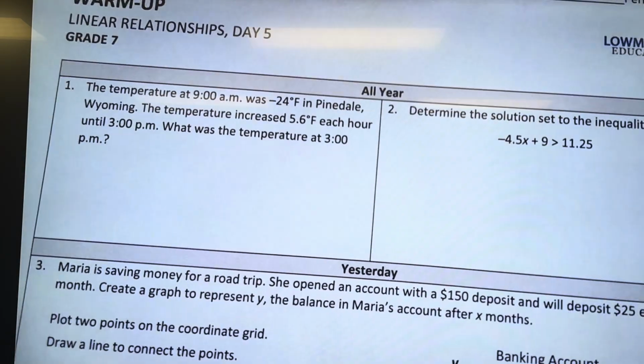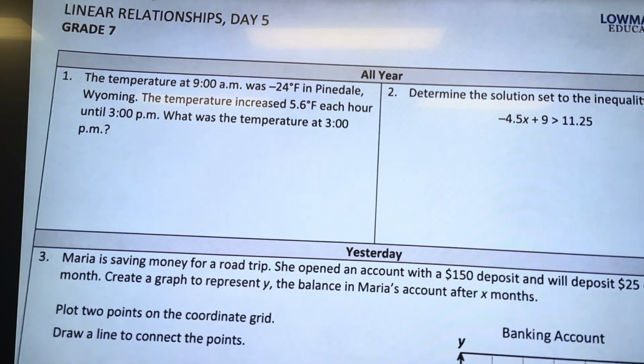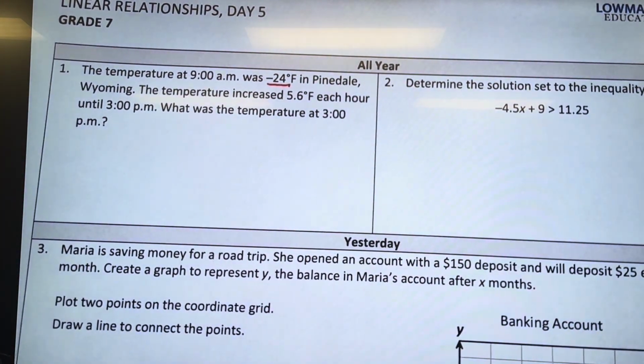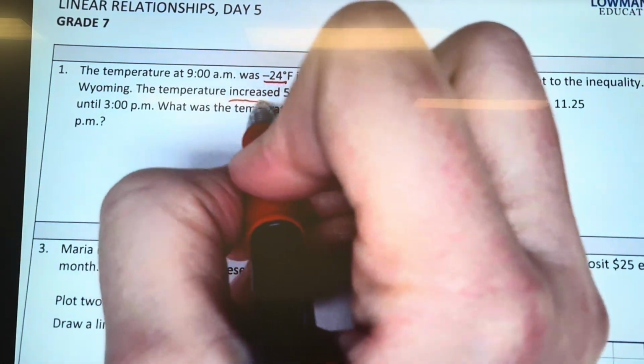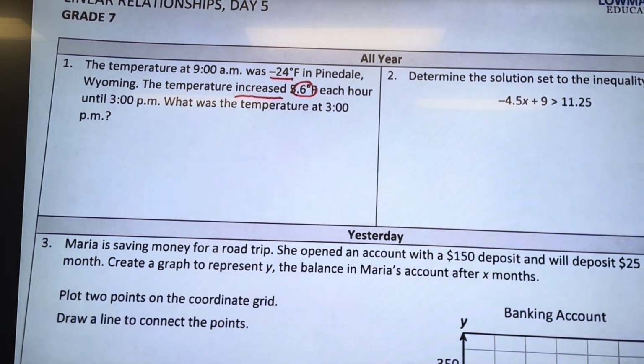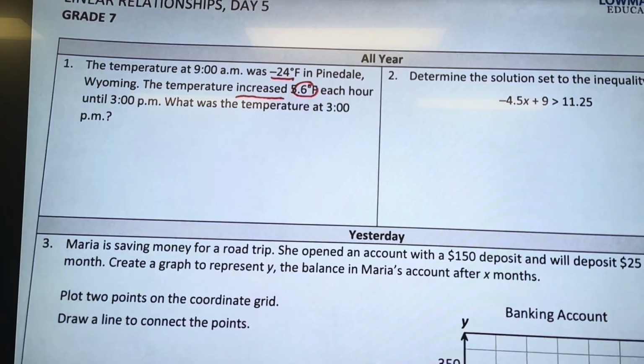Okay, number 1. The temperature at 9 a.m. was negative 24 degrees in Pinedale, Wyoming. The temperature increased 5.6 degrees each hour until 3 p.m. What was the temperature at 3 p.m.? How'd y'all go about doing that?